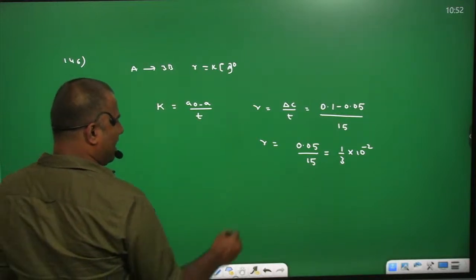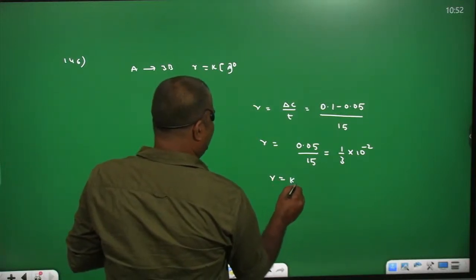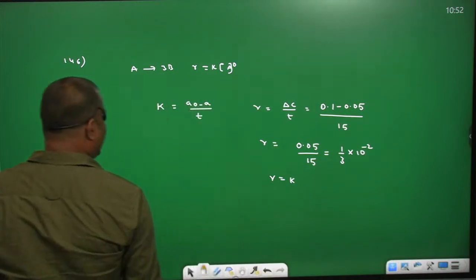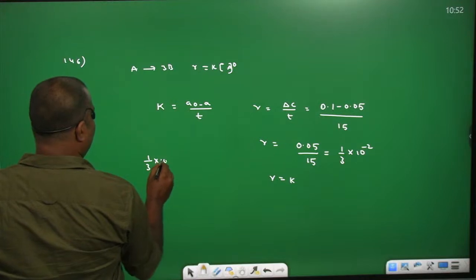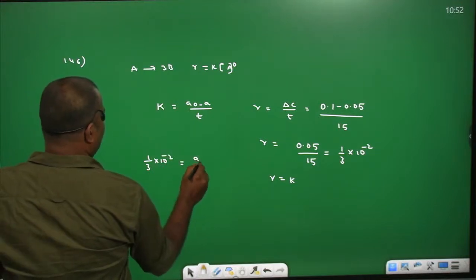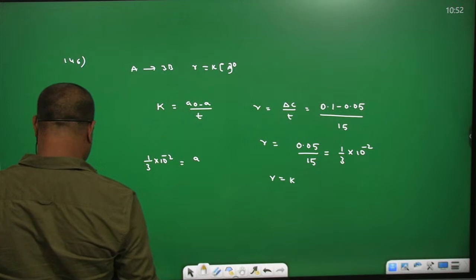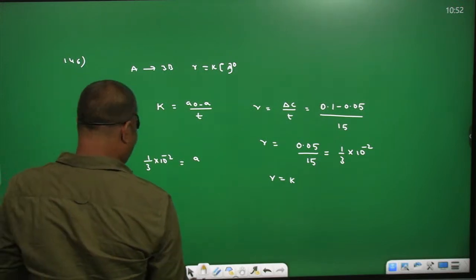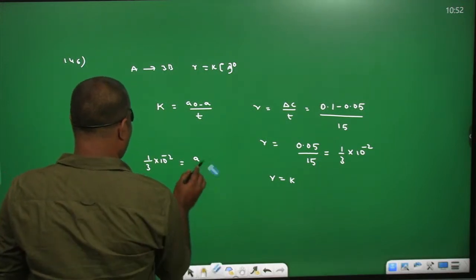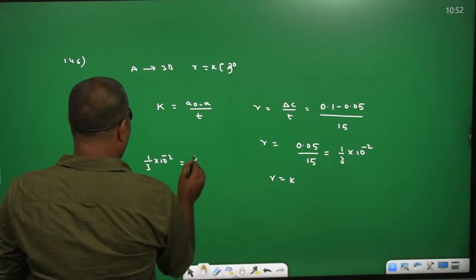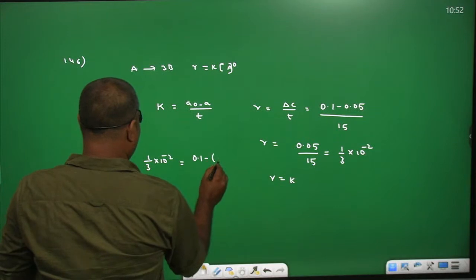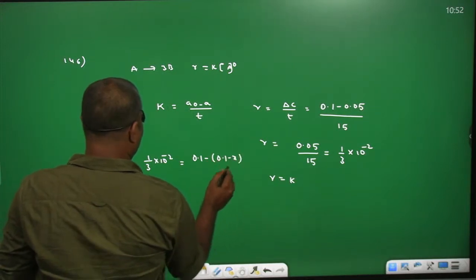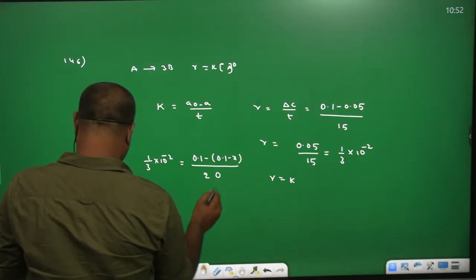For zero order reaction, rate equals rate constant. So rate constant you can write 1 by 3 into 10 power minus 2. A naught, initial concentration, is 0.1. You can write 0.1 minus X. The time is given, 20 seconds.